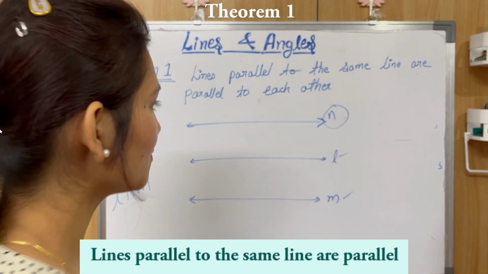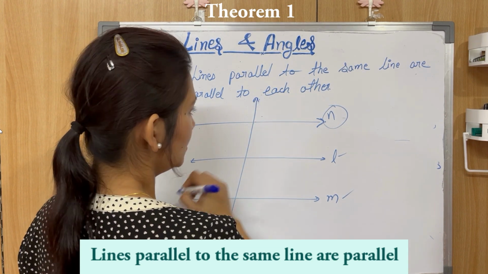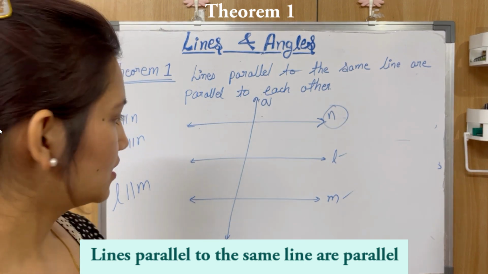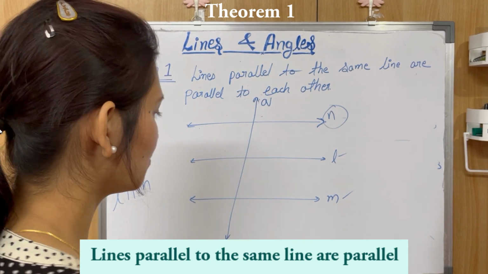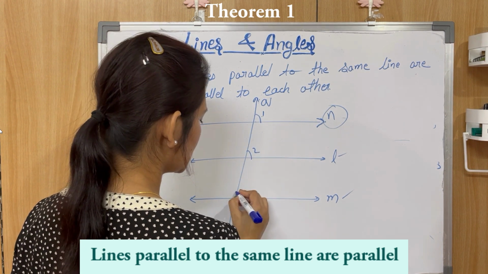Let's prove it. So let's say this is Q. So this is a transversal line. Now let's name these angles. Let's say this is 1, this is 2, this is 3.